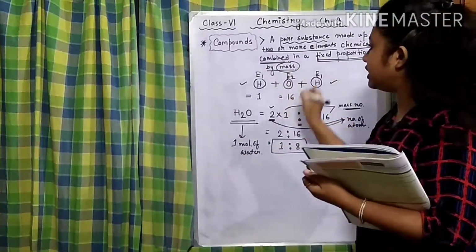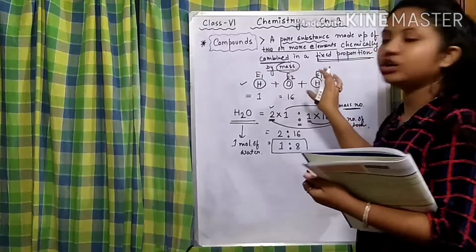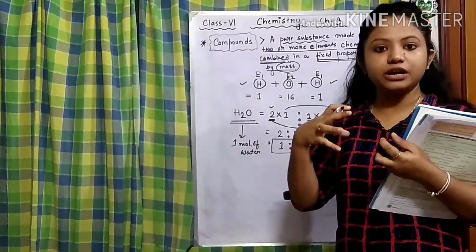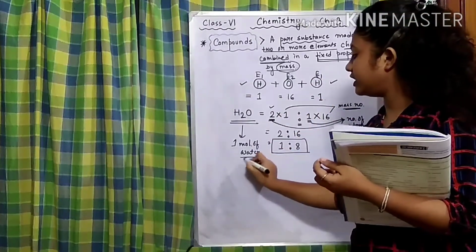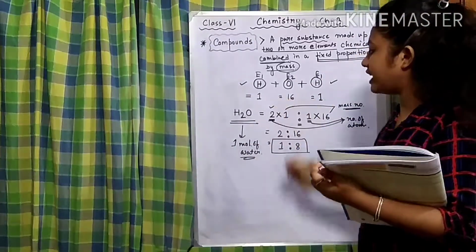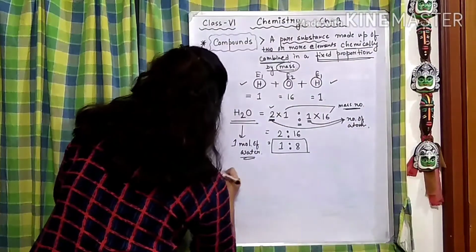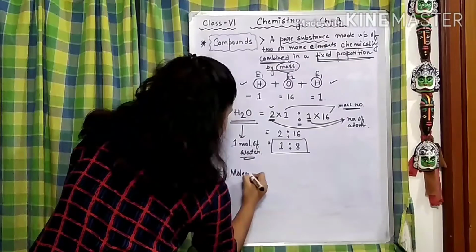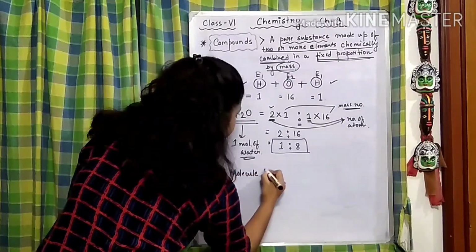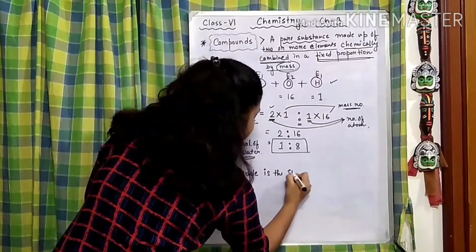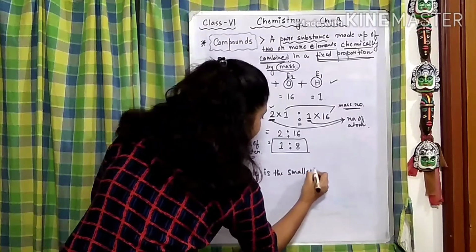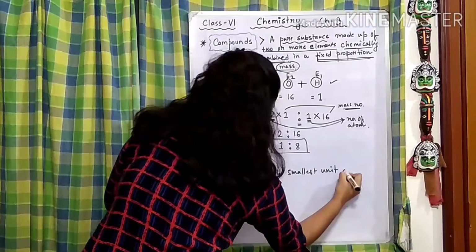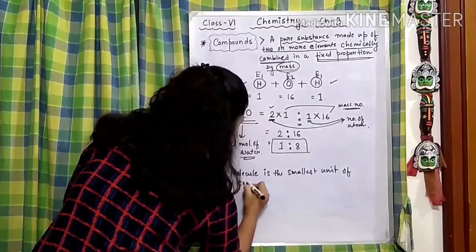So basically, as more than one type of atom is taken together to give rise to one molecule, that is the reason we can say what? For a compound, the molecule is the smallest unit of the compound.